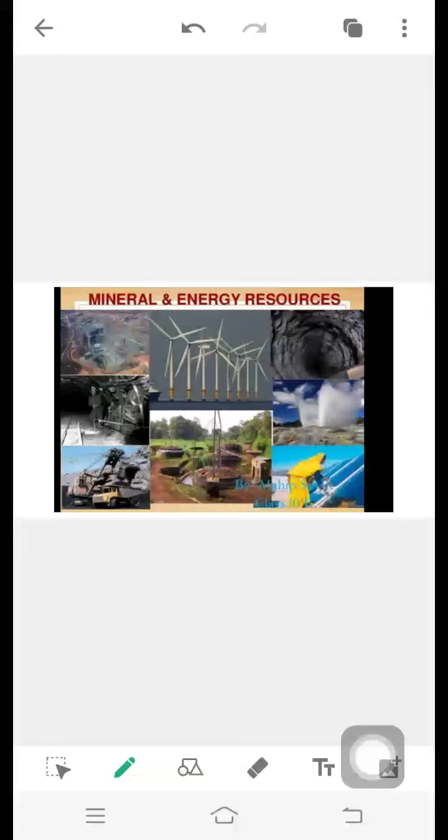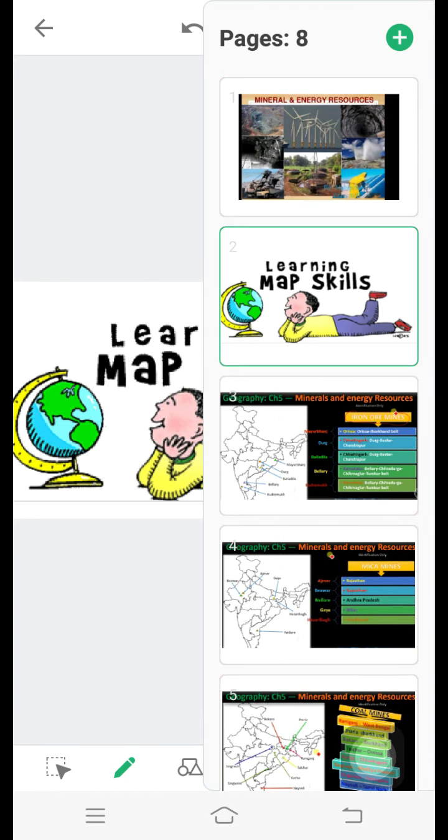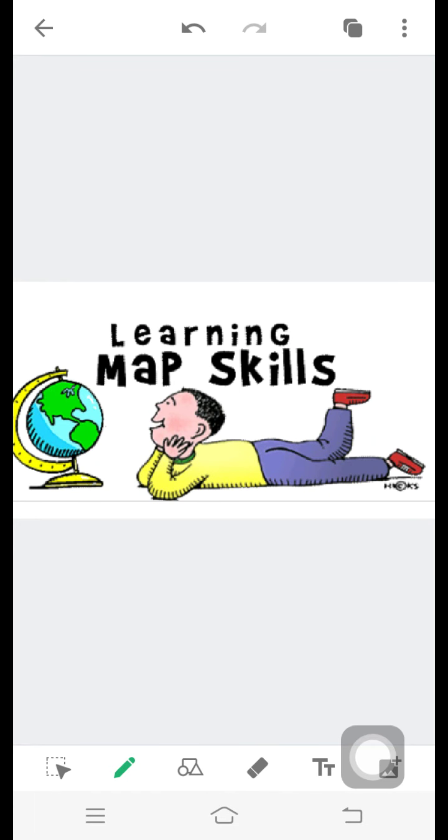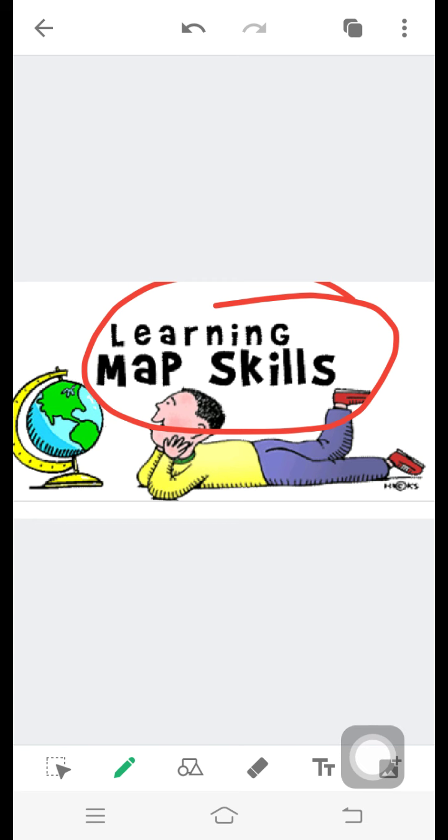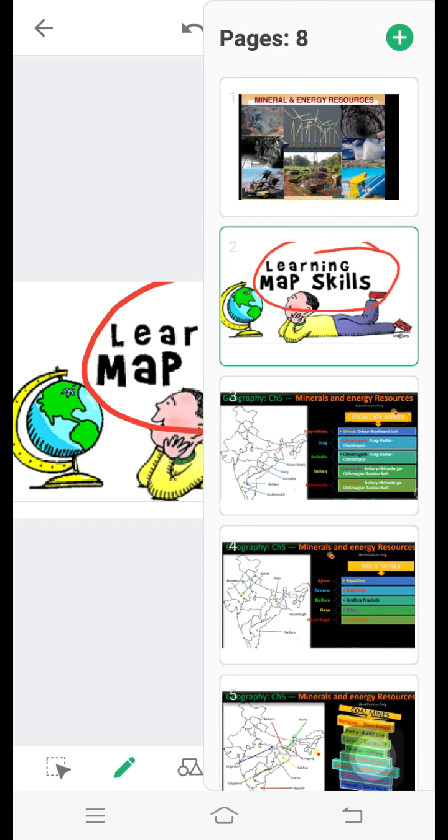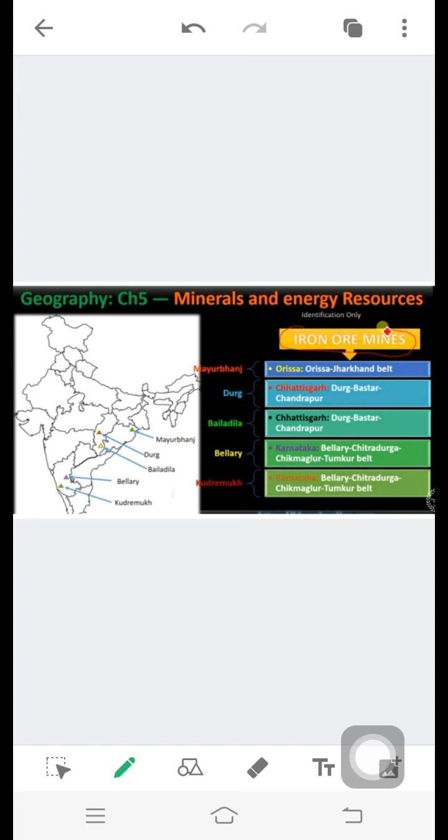In this video of mineral and energy resources, we are going to discuss and learn about map skills. That is question number 26 of a paper, where we have a map of 5 marks. So we'll be doing the map skills here. This chapter is very important when we deal with maps, and we will be dealing with various topics in this chapter.